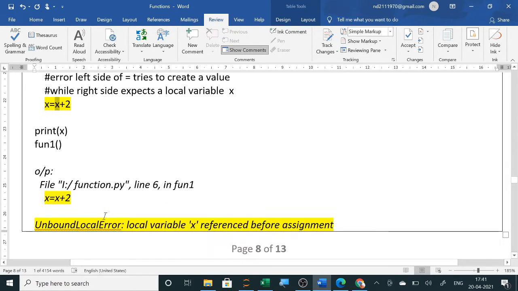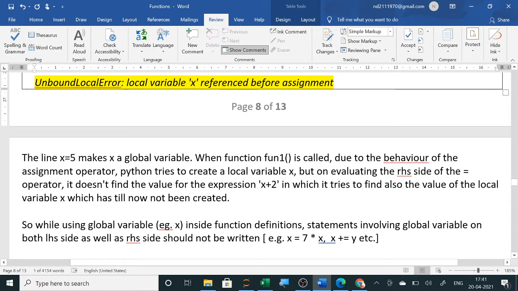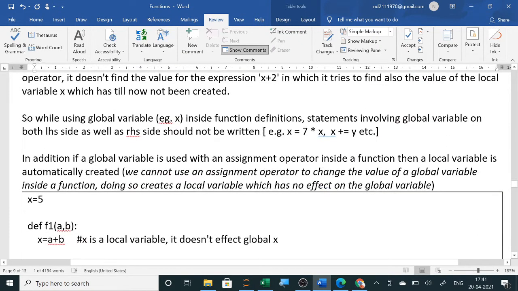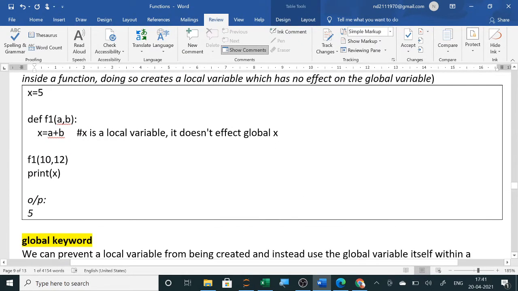If you use that variable on the left hand side, it will become a local variable. So either you can use it only on the right hand side or only on the left hand side. Both left hand side and right hand side, you cannot use the same variable. It will show error. Like here it is correct because x is local, so it will not show any error. It will give you the output.